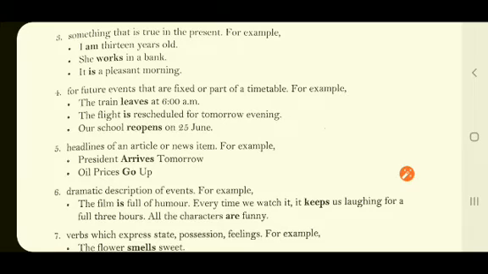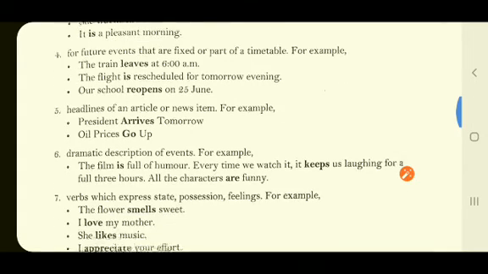Now the sixth point is dramatic description of events. For example, the film is full of humor. Every time we watch it, it keeps us laughing for a full 3 hours. All the characters are funny. So whenever we are talking about a dramatic description, we mean a movie, a theater, a drama. Whenever we are talking about a dramatic description, we are using the present tense. The description is always given in the present tense.